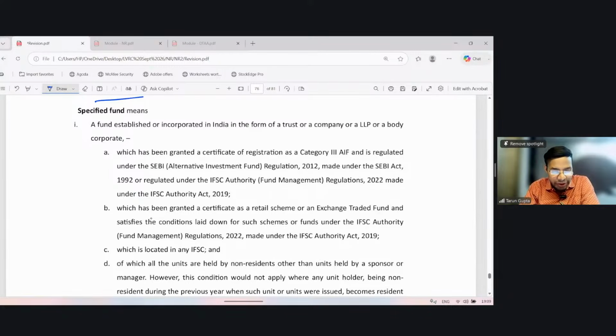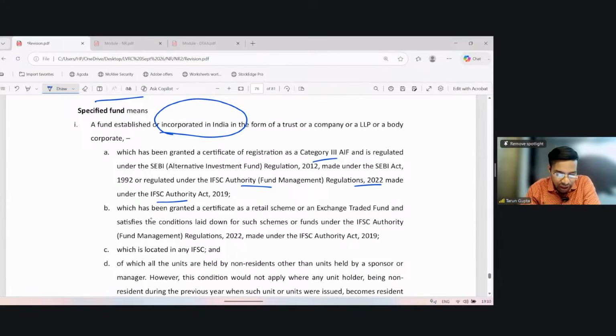Now, a specified fund means a fund established or incorporated in India in the form of a trust, company, LLP or body corporate, which has been granted a certificate of registration as Category 3 AIF and is regulated under SEBI. The fund must be incorporated in India in the form of a trust, and has been given a certificate of registration as Category 3 AIF and is regulated by SEBI, of course, under the Alternative Investment Fund Regulations 2012 made under the SEBI Act 1992, or regulated under the IFSC Authority regulations made under the IFSC Authority Act 2019. Clear?